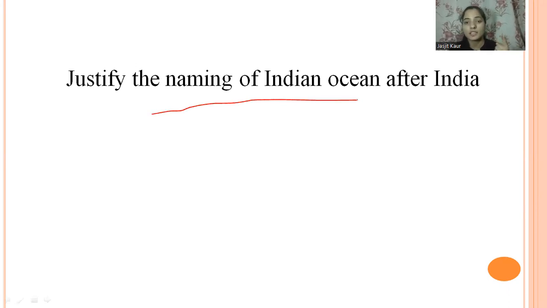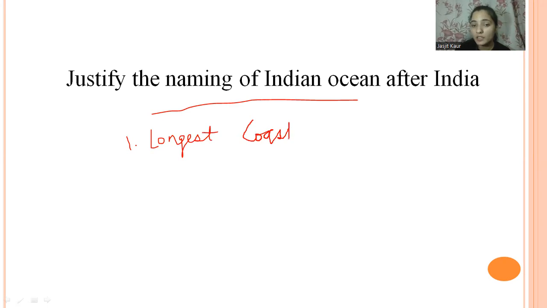One reason I have discussed is that India has the longest coastline in the Indian Ocean. This can be one reason due to which the Indian Ocean is given a name after India. So now, what do you think? What are the other reasons due to which the Indian Ocean is named after India?